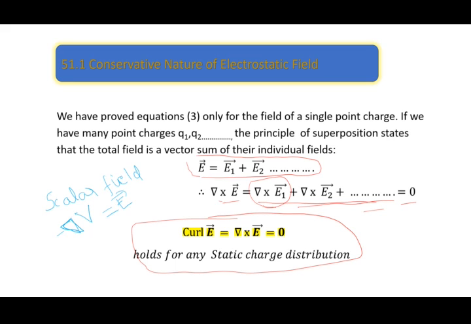Since curl E is 0, I can introduce some scalar potential. By introducing this, we have just one number at any point, whereas E has three numbers for its specification, three components. Only one component is enough. Therefore, we can discuss the electric field using scalars instead of vectors. But this can happen only in the static case, not in the general case.